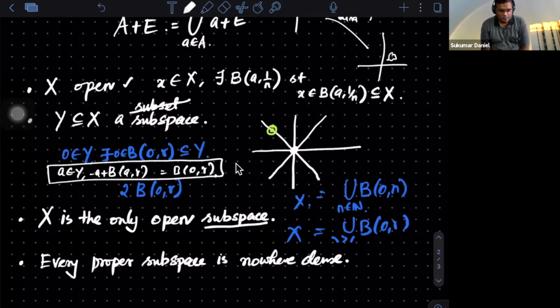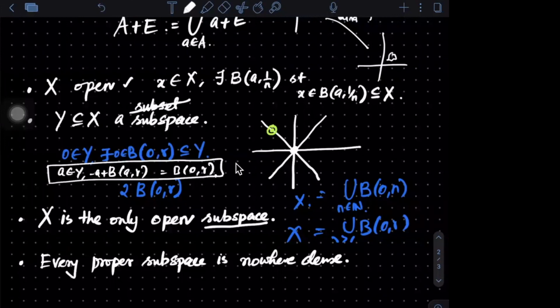So yeah. Now for stating this property, that every proper subspace is nowhere dense, we have to prove that every subspace is closed, right? Which one?